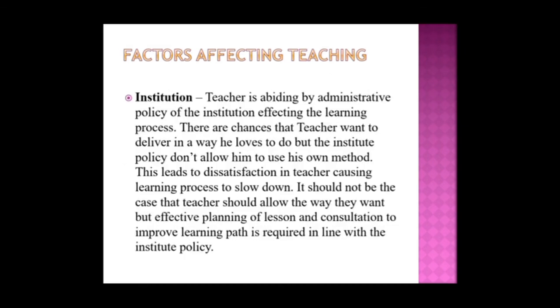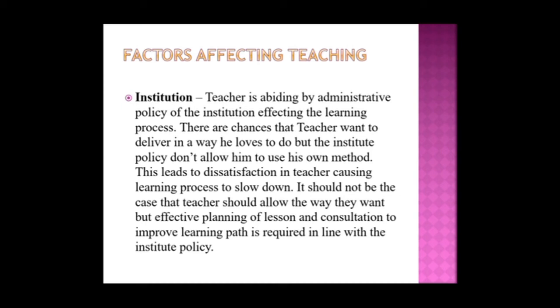Okay. And institution, of course, plays a main role. A teacher abiding by the administrative policy of the institution affects the learning process. There are chances that a teacher wants to deliver in a way he loves to do, but the institute policy doesn't allow him to use his own methods. Some institutions have their own policies, so the teacher may be helpless.